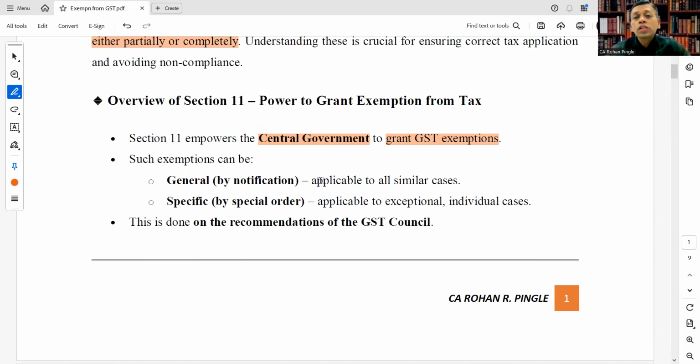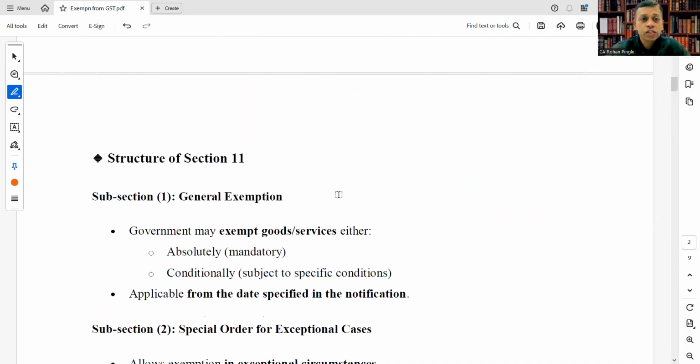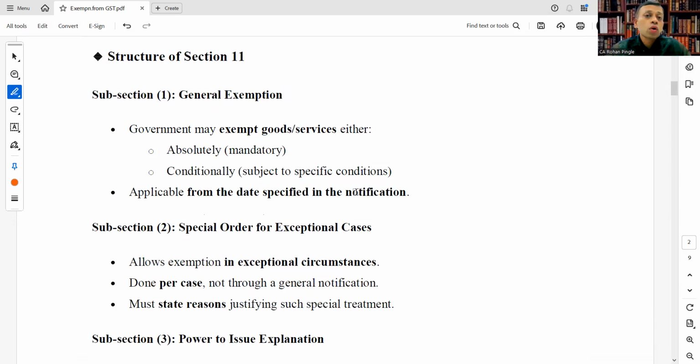So the overview of section 11 is that the power to grant exemption is with the central government under section 11 of the CGST Act, and such exemptions can be general by notification or specific by special order. General will be applicable to all similar cases and specific will be applicable to exceptional or individual cases.